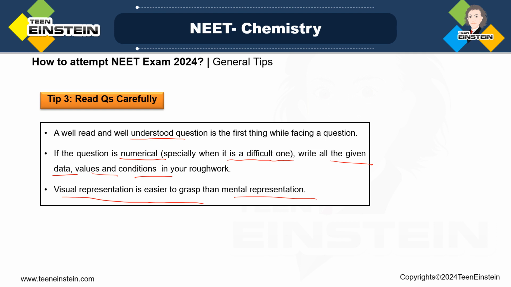Next, suppose in a chemistry question there are two temperatures. You can write that at T1 it is this, and at T2 it is this. Suppose the rate constant values K1 and K2 are given, and you have to find the activation energy. If the known variables, the known data, are in front of you, it will be easier for us to understand which one is missing. Also, in this tip, read the question carefully and be very careful about the units.